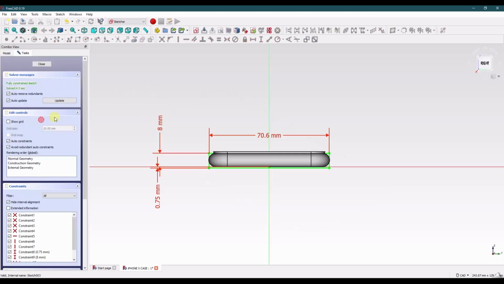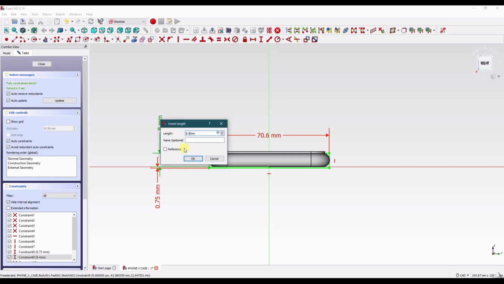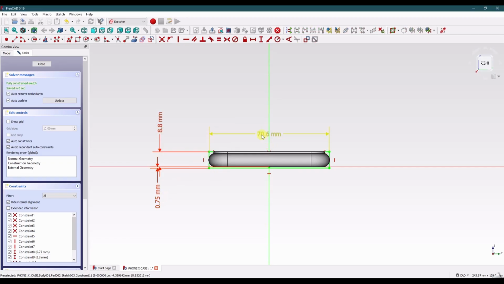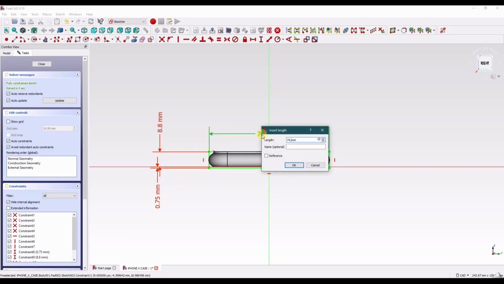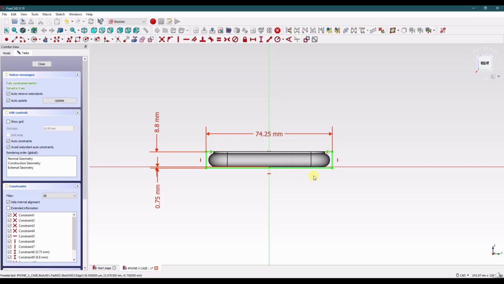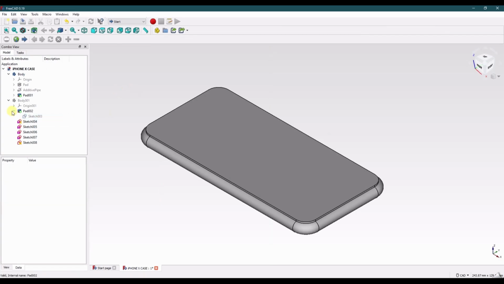Let's change the outer case dimensions now. This should be 8.8. That stays the same. And this becomes 74.25. We can leave those there for now.